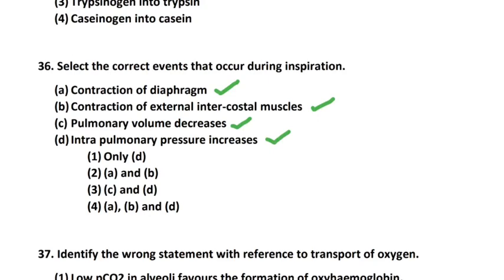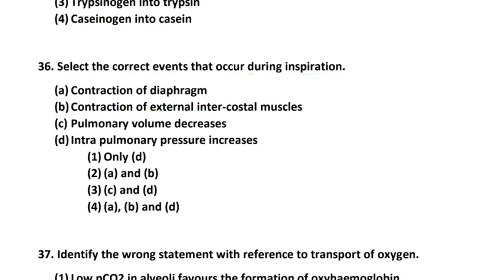So at the time of inspiration, contraction of diaphragm, then contraction of external intercostal muscle will take place. So right option is option 2, A and B is the correct answer.